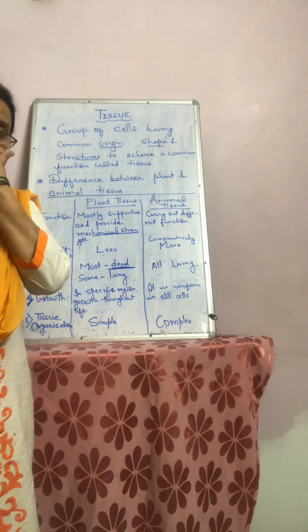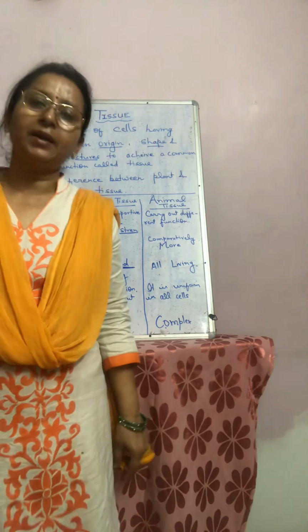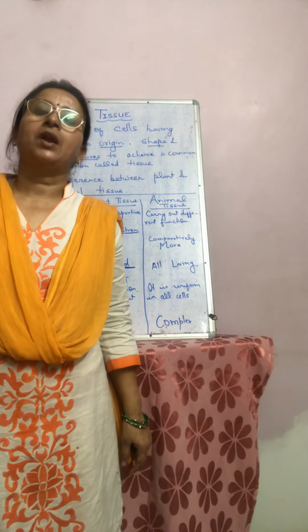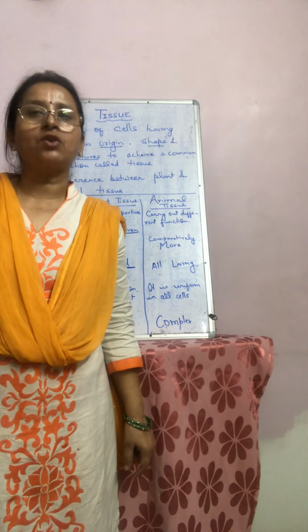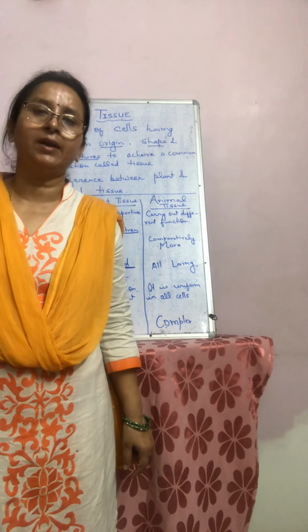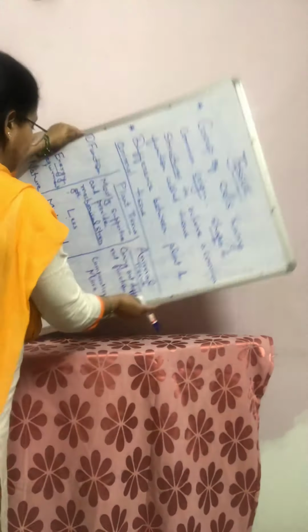Now you have already seen the difference between animal tissue and plant tissue. Now, one by one, we will discuss in detail. First of all, we will discuss plant tissue. Now, come to the next point, and it is plant tissue.